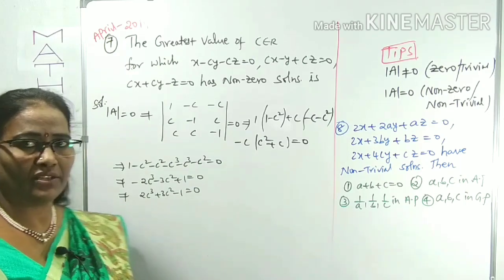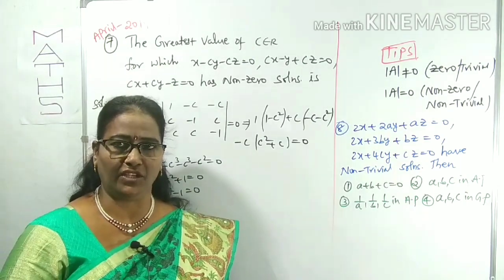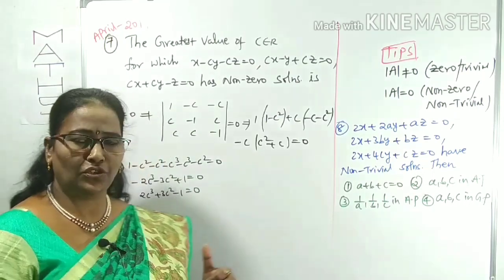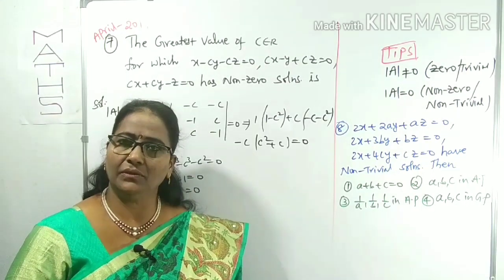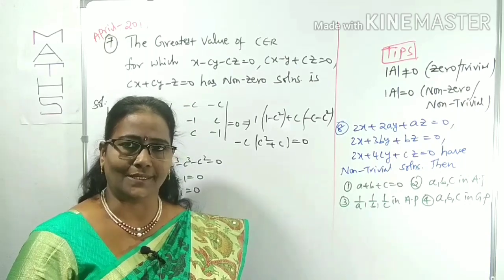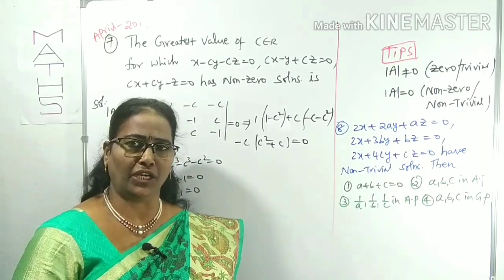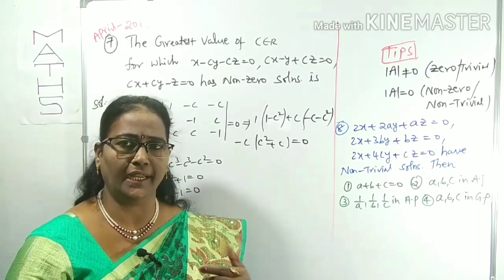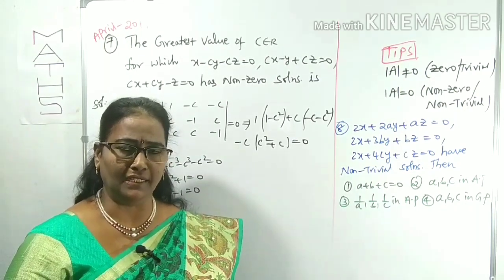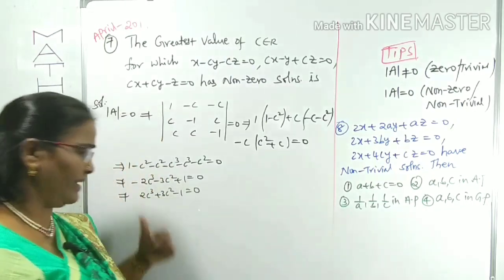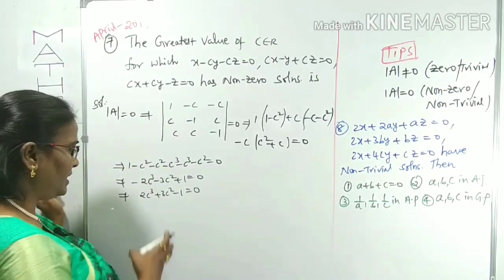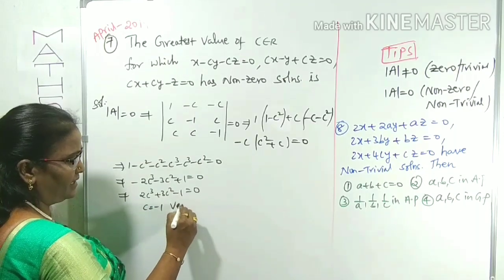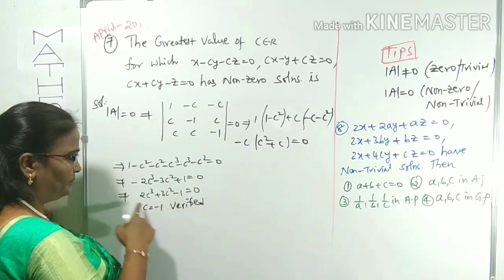This is clearly a cubic equation, a third degree equation. To find solutions of a third degree equation, what do you have to do? Yes, you know very well. We take one value by the trial and error method. We have to check any value by trial and error which satisfies the given equation. We can observe that C equals minus 1 is verified. How is it verified? Check it.